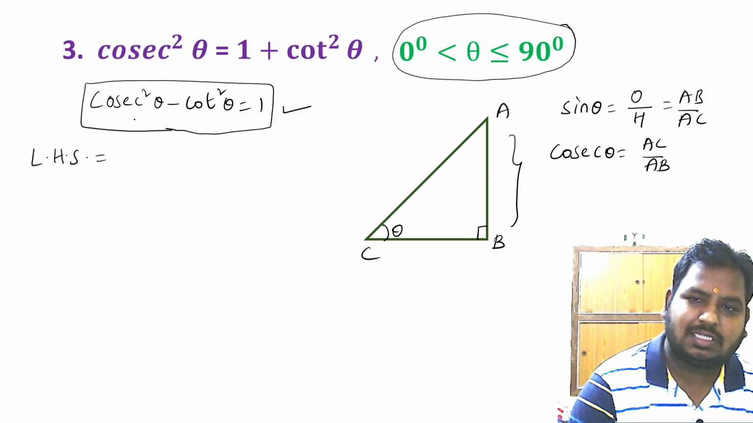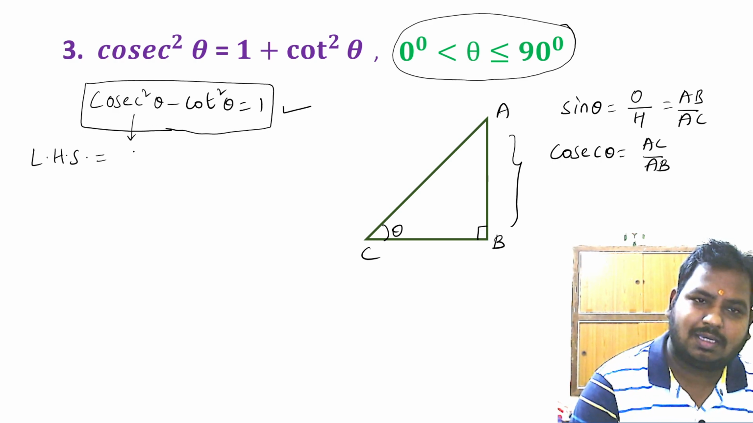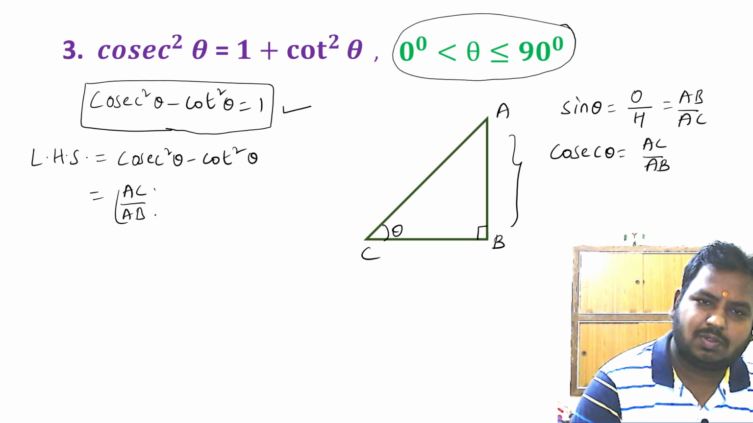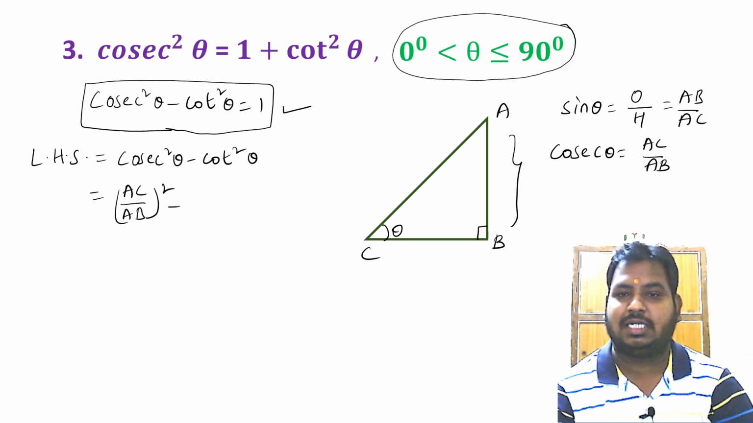So cosecant square theta is AC by AB. I'll write first LHS. LHS is cosecant square theta minus cot square theta. So cosecant theta is AC by AB. So we'll have AC by AB whole square minus cot theta.